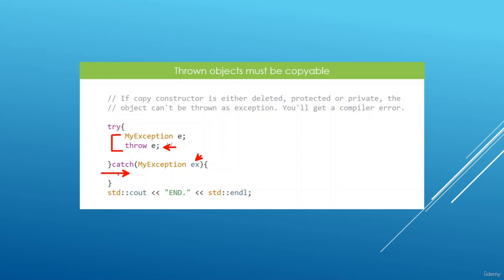So again, the idea here is that any exception you throw in your C++ program must be of a type that is copyable, or a type that has a copy constructor that is callable from the outside. A simple way to achieve this is to put this copy constructor in the public section of your exception class. And we're going to see ways we can achieve this as we progress in the chapter here. Now that we have a few basics about exceptions, it is time we headed over to Visual Studio Code and played with this a little more.